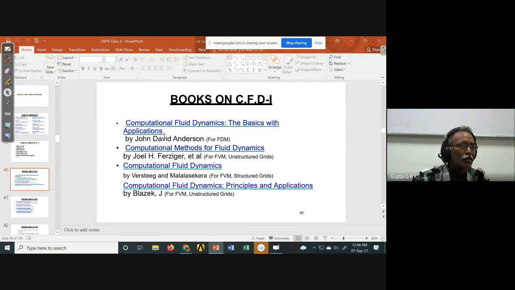As I told, there are many books which we use in our class: David Anderson, J.D. Anderson Jr., for CFD. And Ferziger and Peric, which use the finite volume method. Whatever we use is actually the finite difference method until three-fourths of the semester. Then we spend only a few classes on the finite volume method. And this is a very popular book, Versteeg and Malalasekera, used for the finite volume method in various IITs. And there is Blazek.